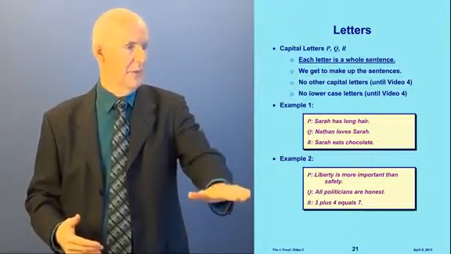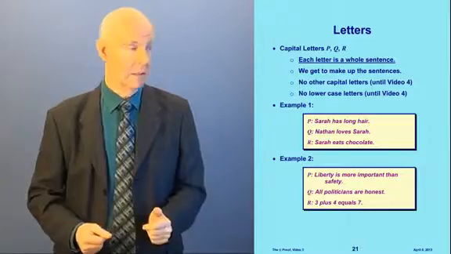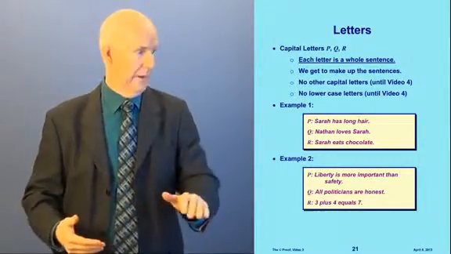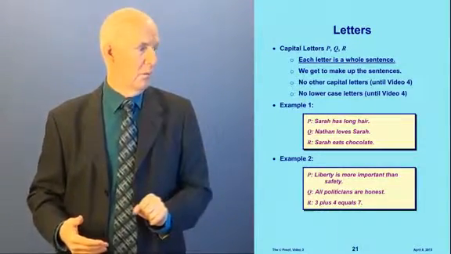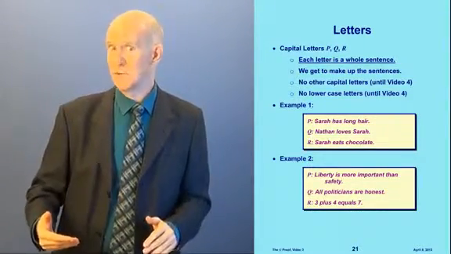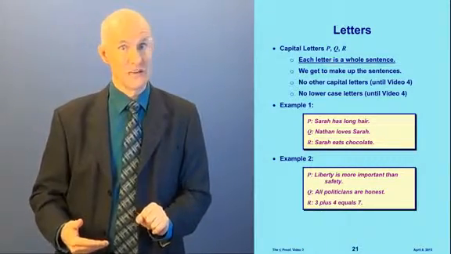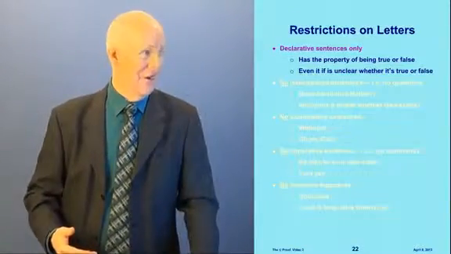Here's another example. P might mean liberty is more important than safety. I think that's true. Some people might not. Q, all politicians are honest. Well, don't you think that's true? R means 3 plus 4 equals 7. That's for sure true. All right.